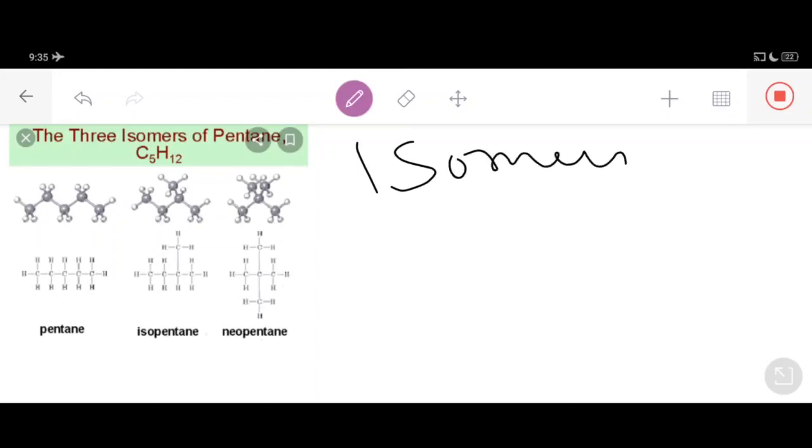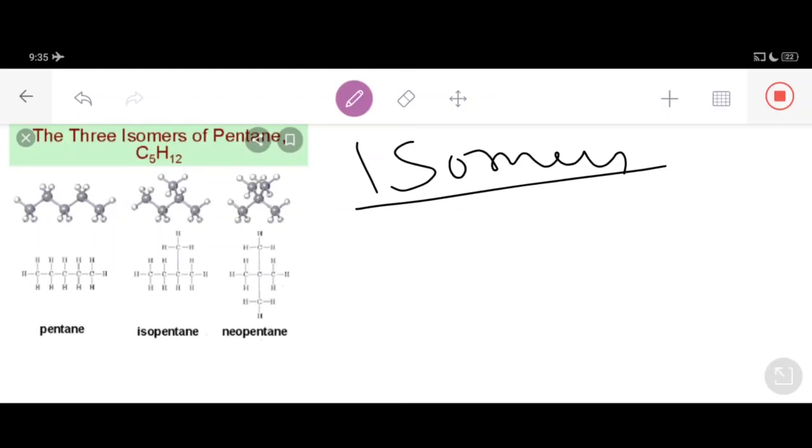Isomers, dear students. So a layman will ask what actually these isomers are. These isomers are organic compounds having the same molecular formula but different structures, and they show the phenomenon of isomerism. So what is isomerism? It is the existence of two or more different organic compounds having the same molecular formula but different structures.